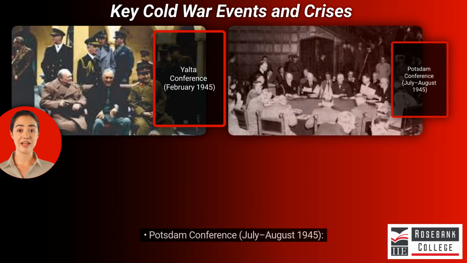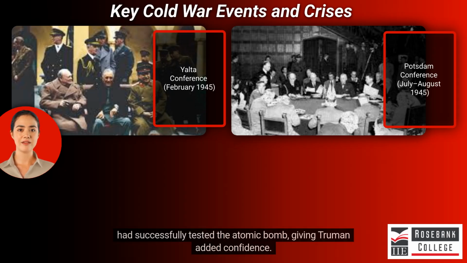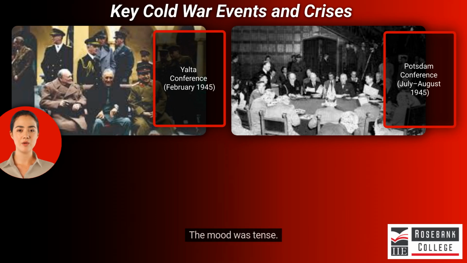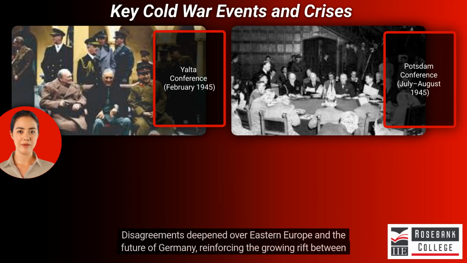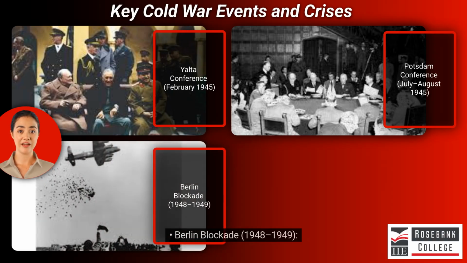Potsdam Conference, July-August 1945. By the time of Potsdam, Roosevelt had died and Churchill had been replaced by Attlee, changing the dynamic. The U.S. had successfully tested the atomic bomb, giving Truman added confidence. The mood was tense. Disagreements deepened over Eastern Europe and the future of Germany, reinforcing the growing rift between East and West.